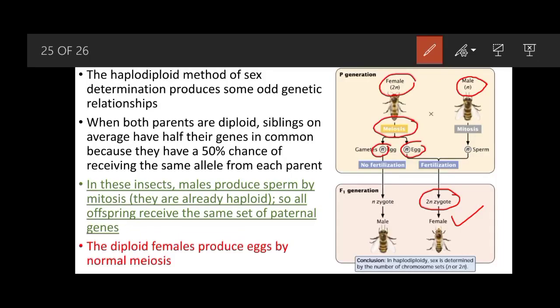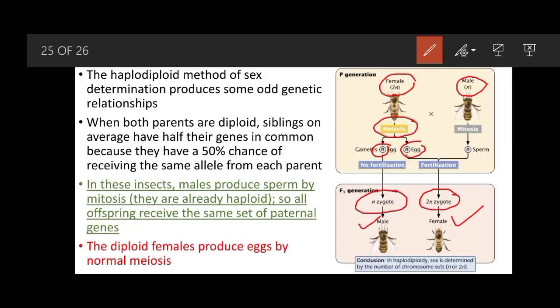But if the egg is not fertilized, then that unfertilized egg will develop into a male phenotype, and that zygote will have only n number of chromosomes, and this n-chromosome zygote will produce a male fly.